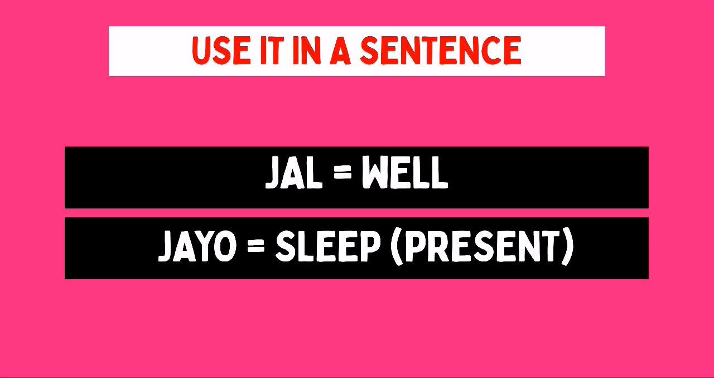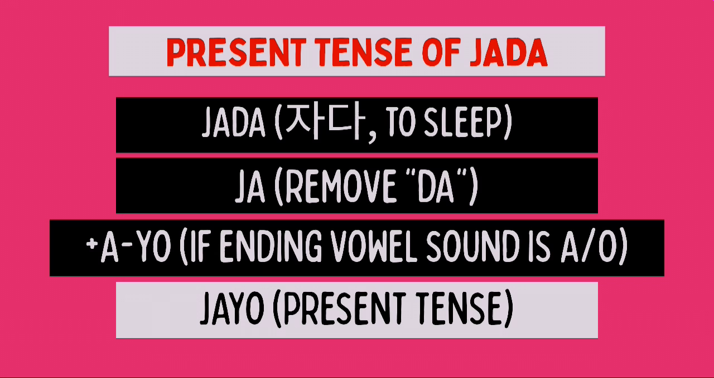Just a bit more information about Jaljayo. Jal is a word that means well. Jayo, which we already know before, is the present tense form of jada, which means to sleep. How is jada transformed into jayo? It's the usual process. We'll remove da to leave behind ja, and since the ending vowel sound of ja is a or o, we'll be adding ayo. So ja plus ayo is jayo. And that's it. Jayo is the present tense form of jada.